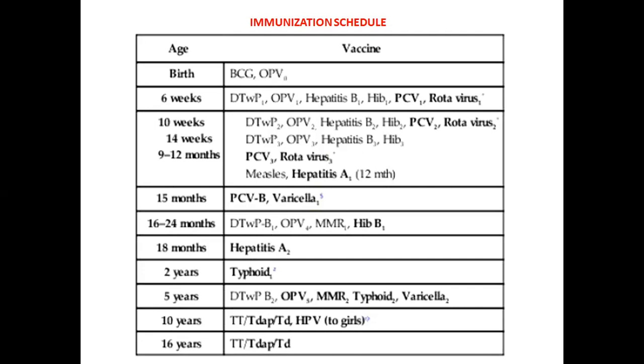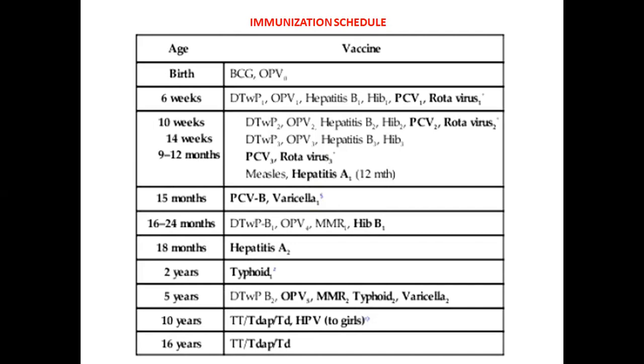But at the 6th week and 10th week, we give PCV first dose. PCV is the pneumococcal vaccine, then rotavirus. First dose of these 2 vaccines at the 6th week and the second dose at the 10th week.